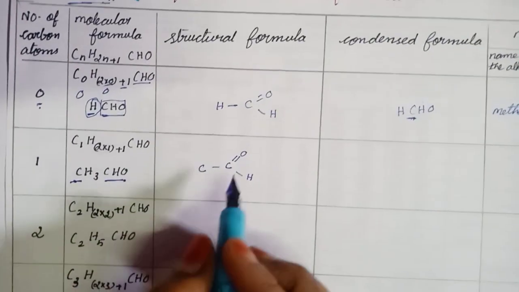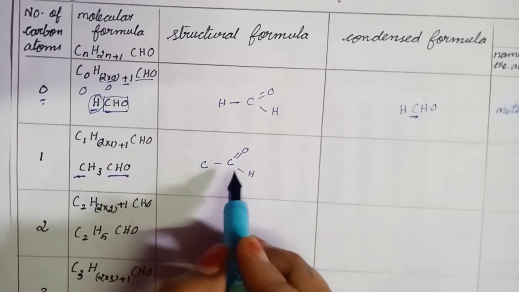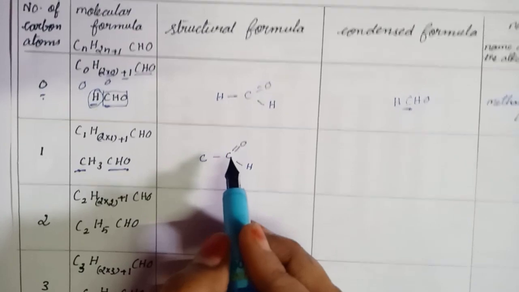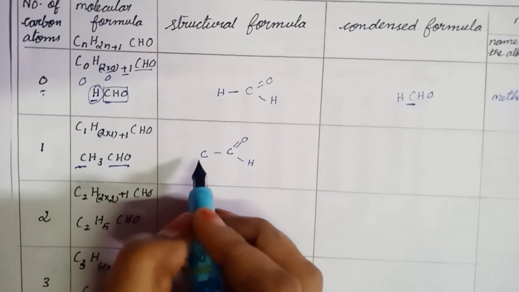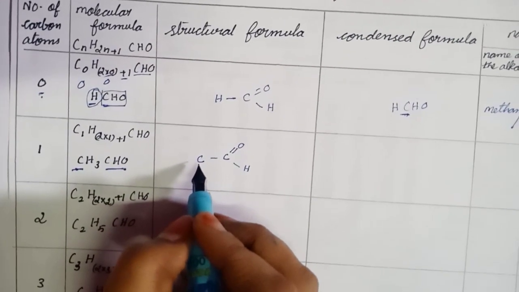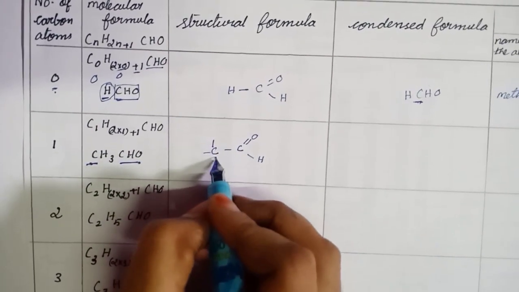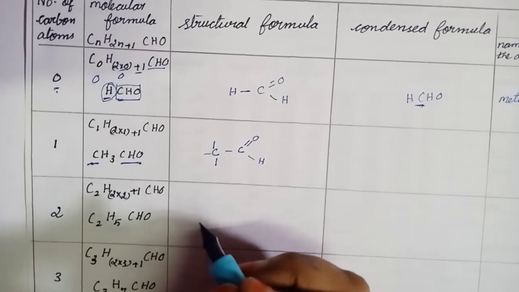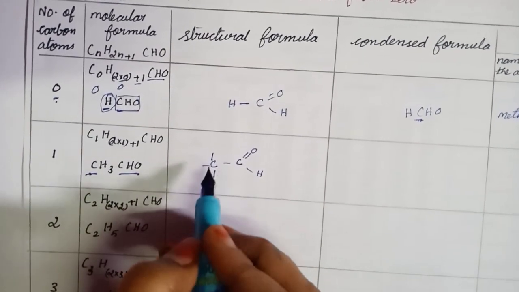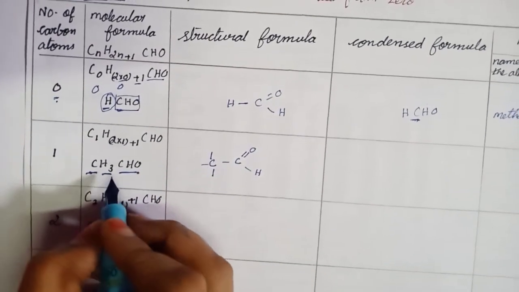Here the functional group carbon is surrounded by 4 covalent bonds, no problem. This carbon is surrounded by only 1 covalent bond, it needs 3 more. Framework completed. This is the place for hydrogen.